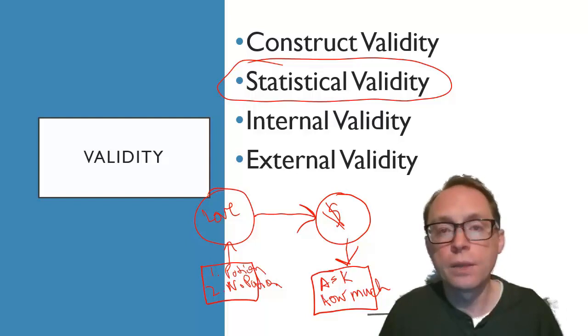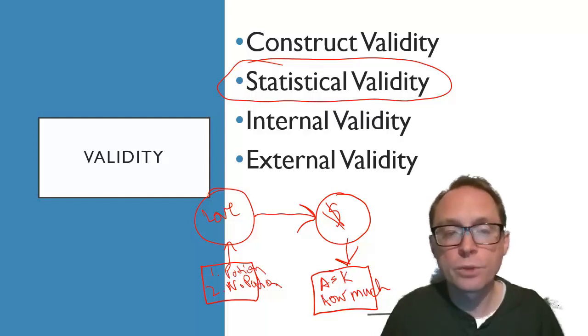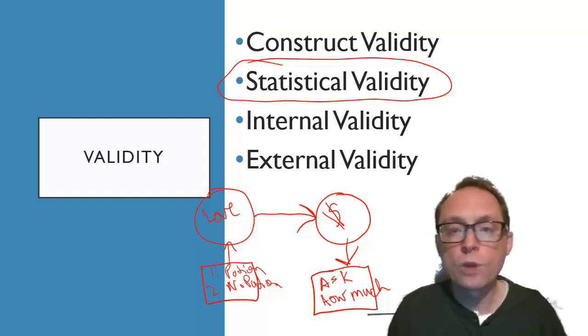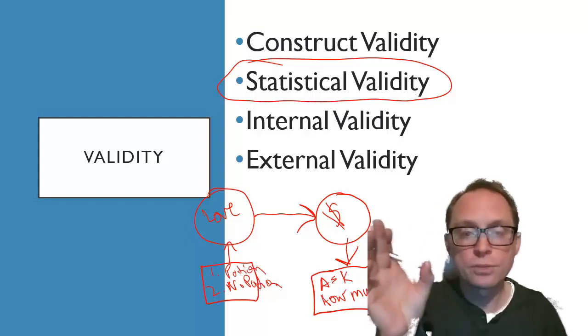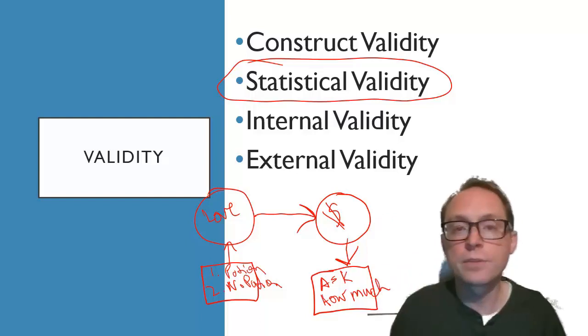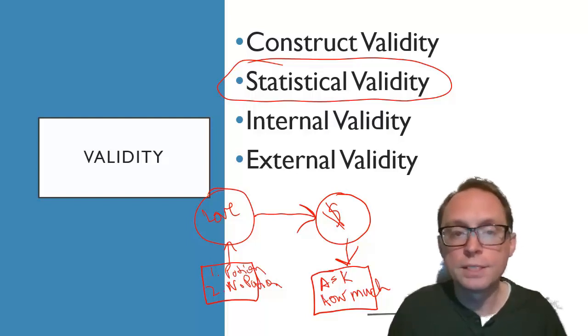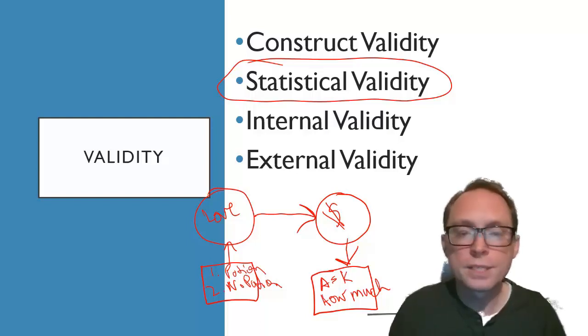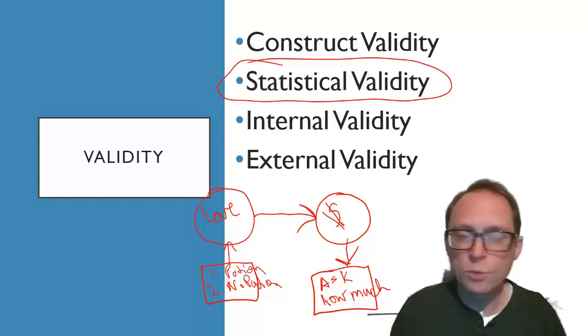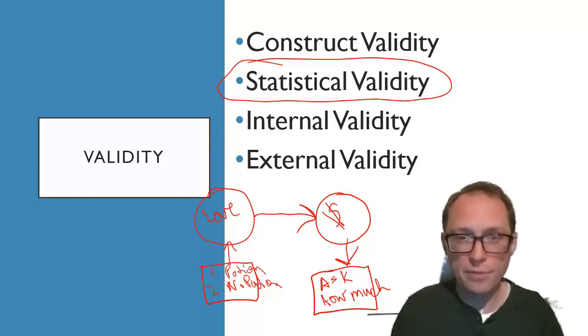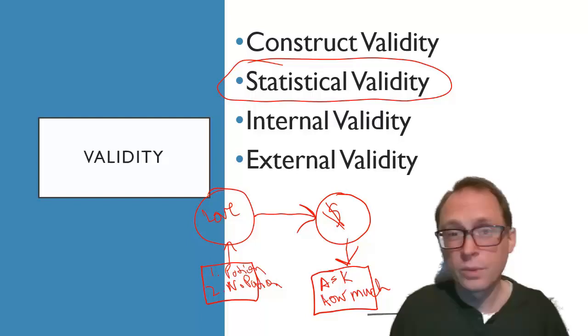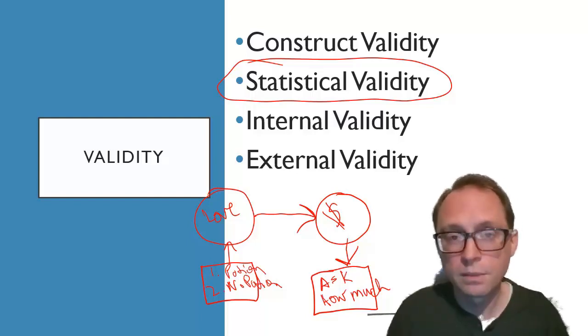I'm trying to think of what would be a really poor one to do. We had one group that took the love potion, the other group didn't have to take the potion, and so we decided that we were going to run a z-test. If we ran a z-test here, that would not be the right stat. That would not be the right statistic for this. And if we run that and came to our conclusions of rejecting or failing to reject the null hypothesis based off of an incorrect statistic, we would have low statistical validity.